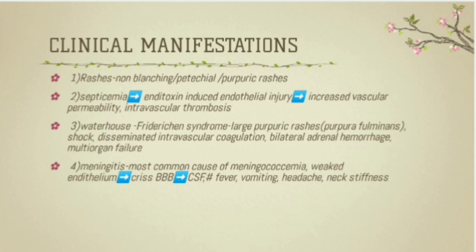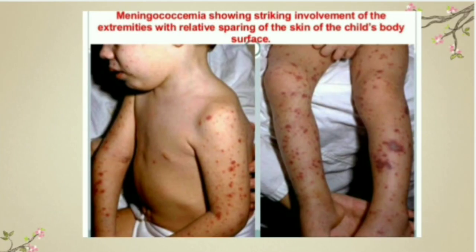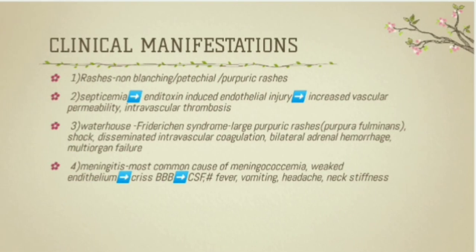The first one is rashes. You can see right over here, which are non-blanching petechial or purpuric rashes. The second one is septicemia, that is due to the endotoxin induced endothelial injury. There is increased vascular permeability and intravascular thrombosis, which results in blood poisoning by the bacteria or bacterial toxins. The third one is Waterhouse-Friderichsen syndrome. We already discussed this.